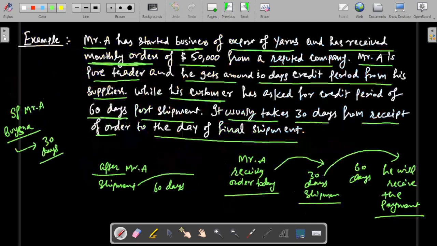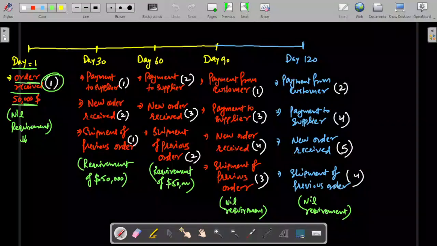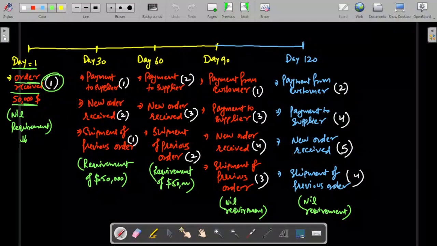Why? Since he has received the order today, he will ask his supplier to supply that material to him, and he will be paying his supplier only after 30 days. So on day one, there shall not be any working capital requirement.